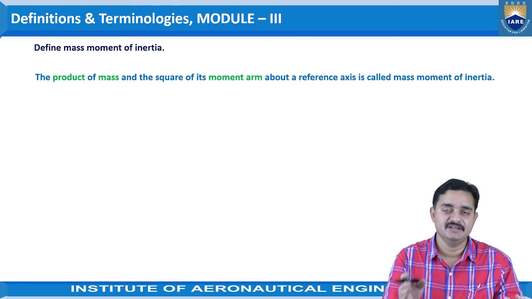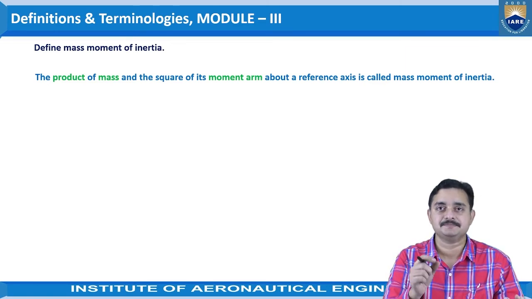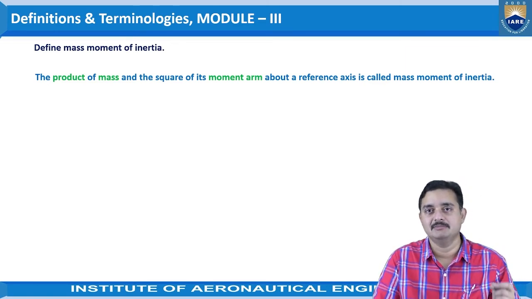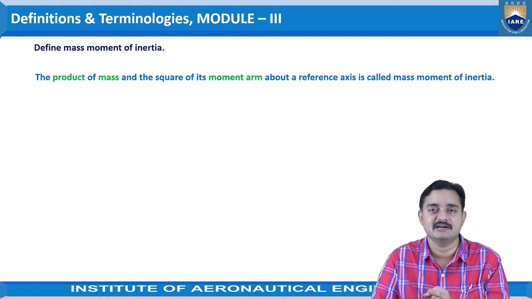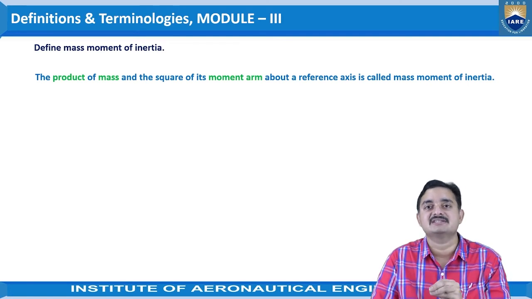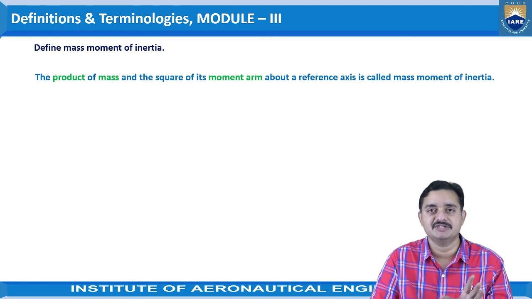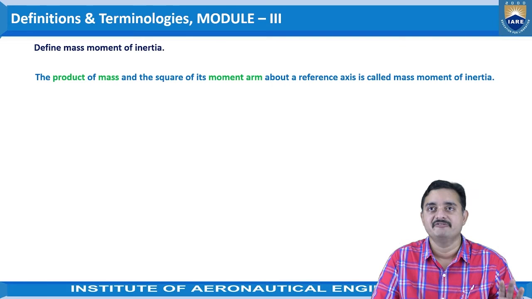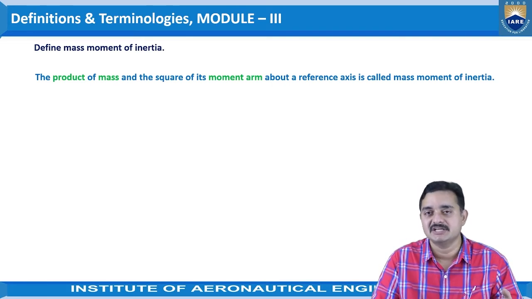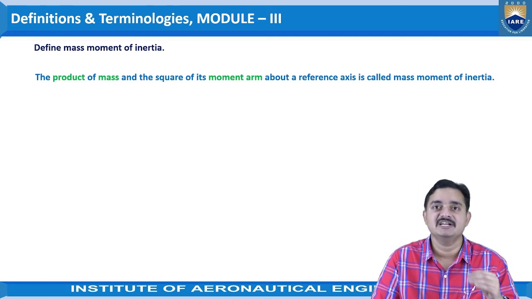So the definition remains the same, wherein the moment of inertia, or second moment of area, we can call the moment of inertia, is simply considered for two-dimensional objects, whereas mass moment of inertia will be considered for three-dimensional objects.